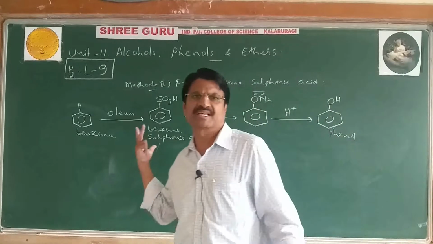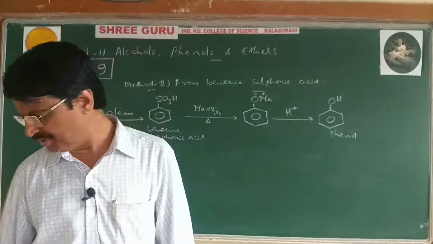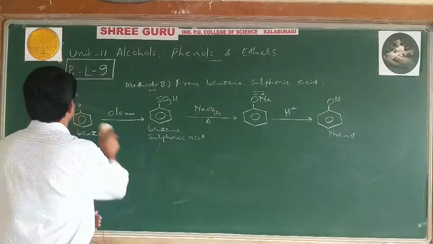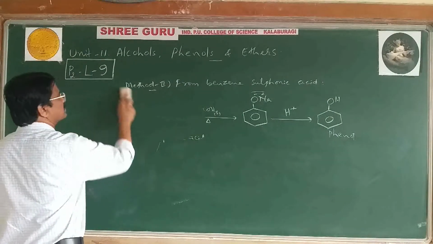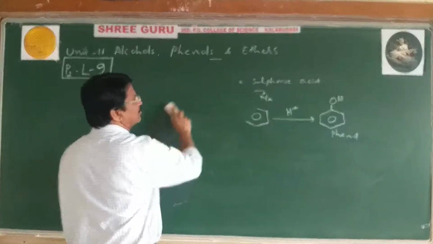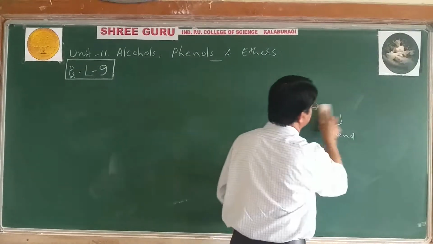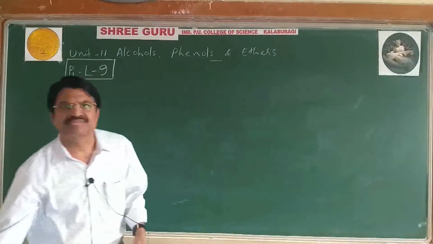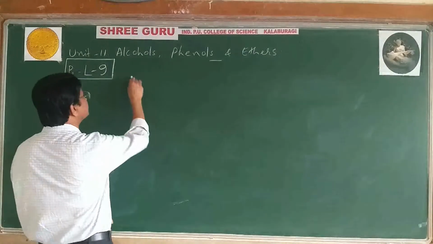All these we can carry out in a test tube or in an RBF. Method 3: from diazonium salts. So how to prepare phenol from diazonium salts.